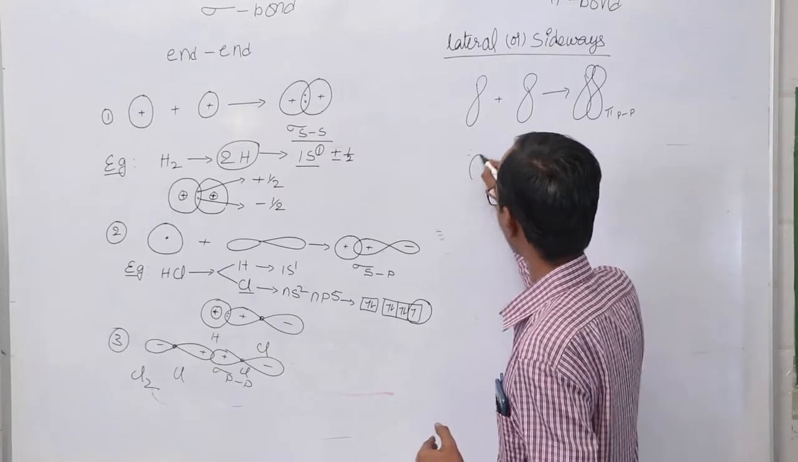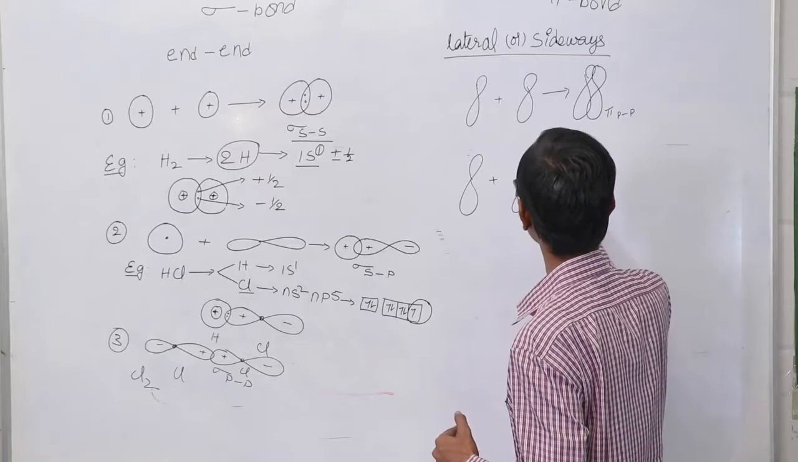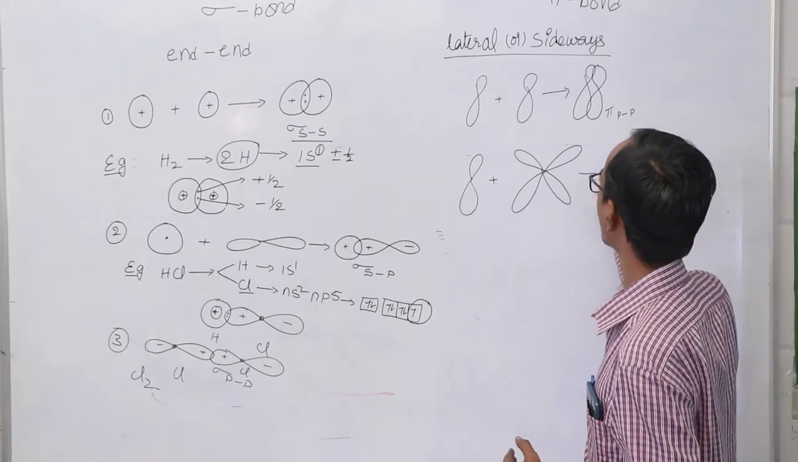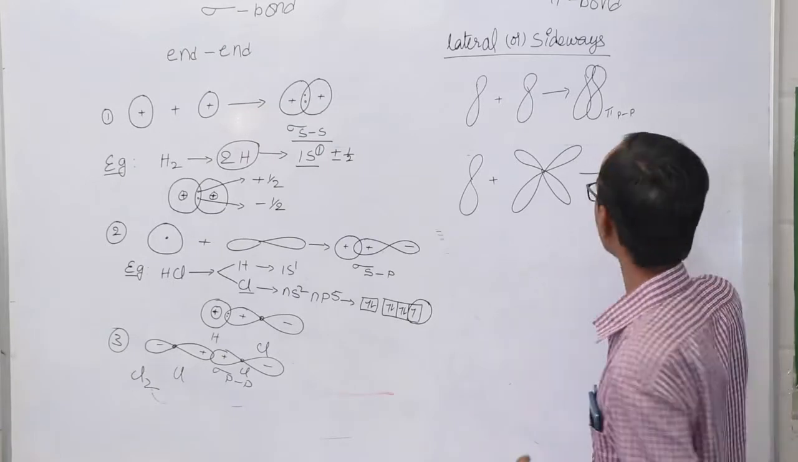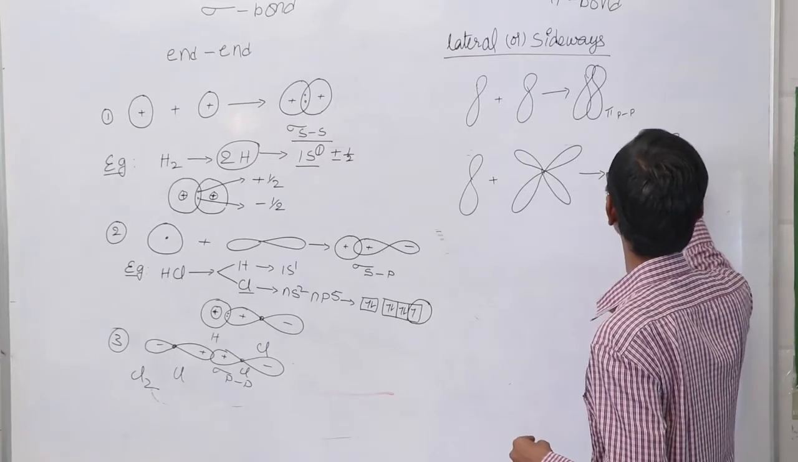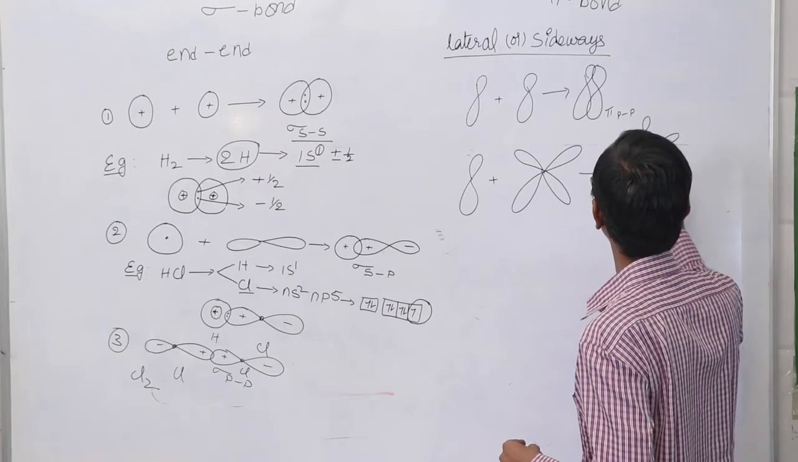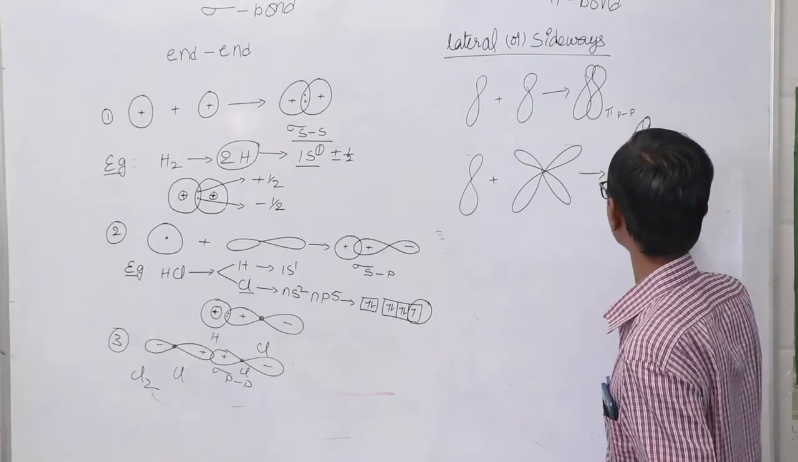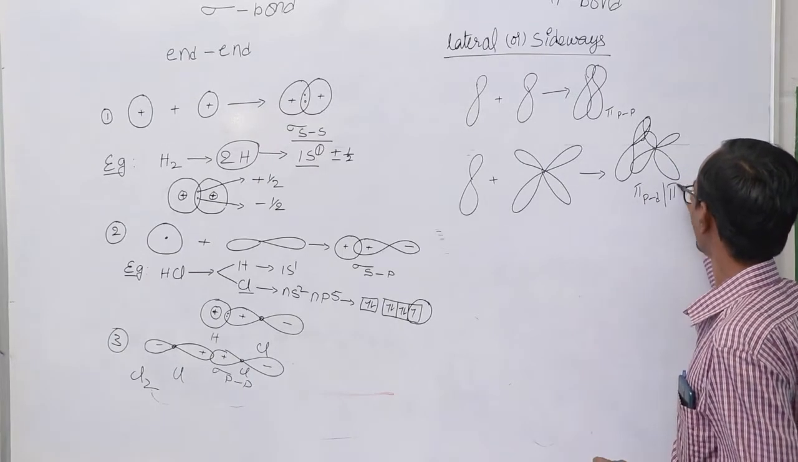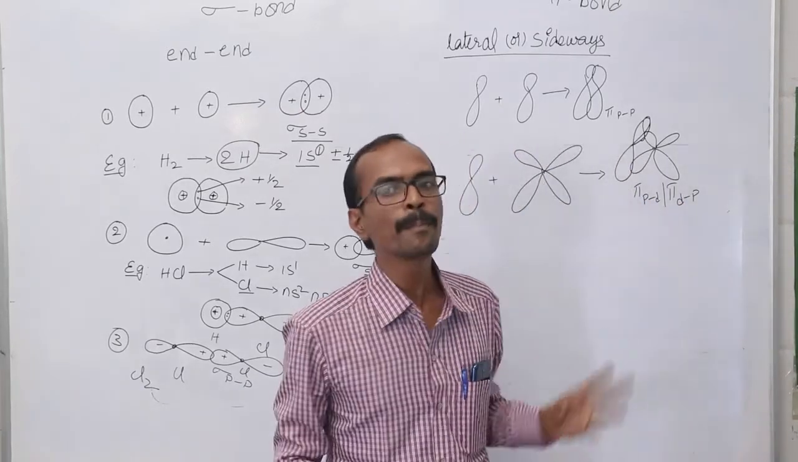And the next, if a p orbital overlaps with the d orbital, then the bond formation is called a pi bond, and the so formed bond is called a pi p d bond, like this. So this is called as pi p d bond or pi d p bond.